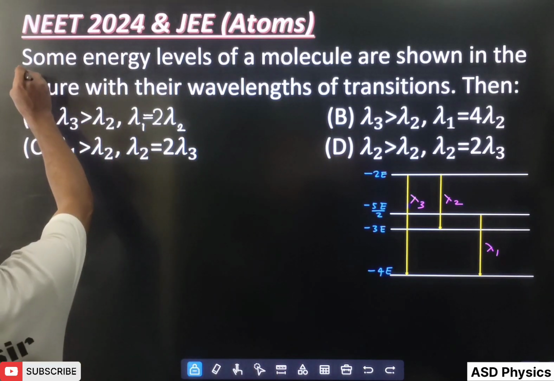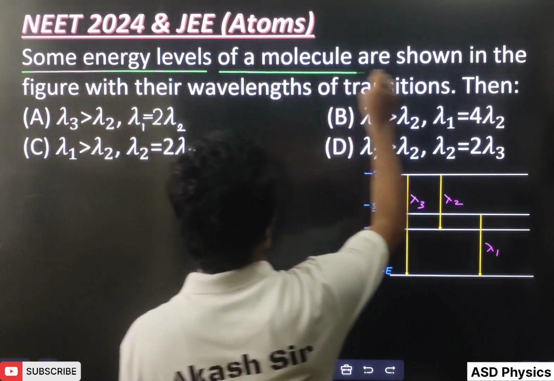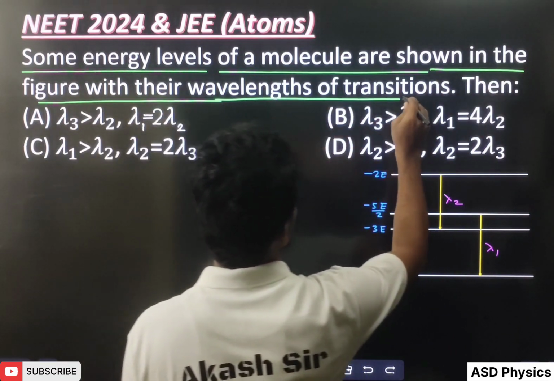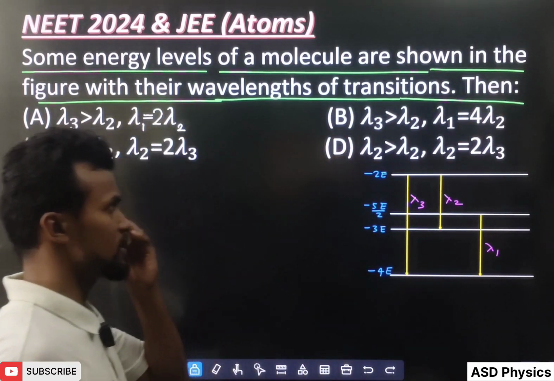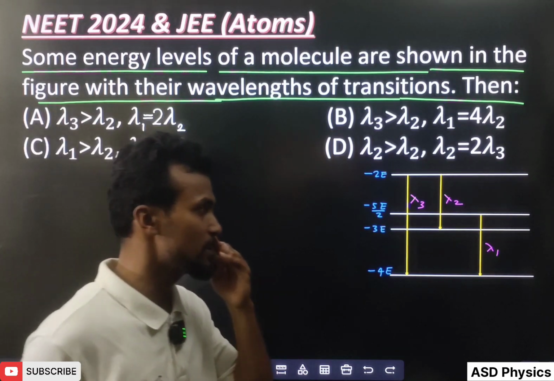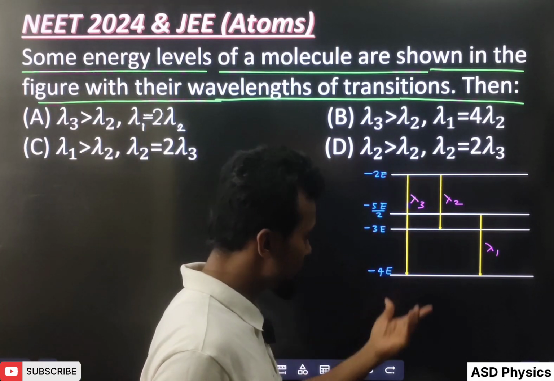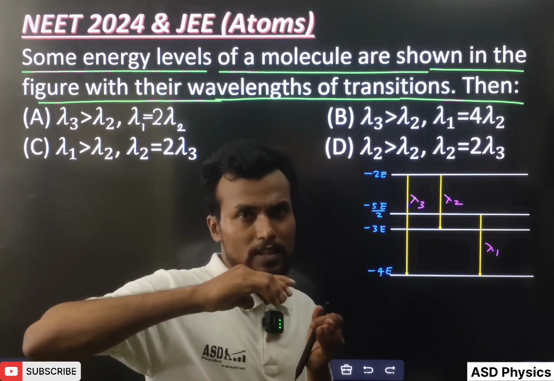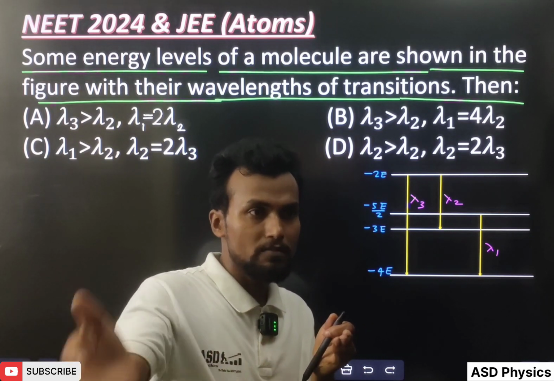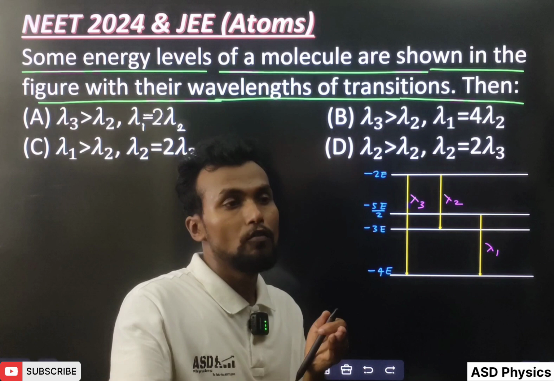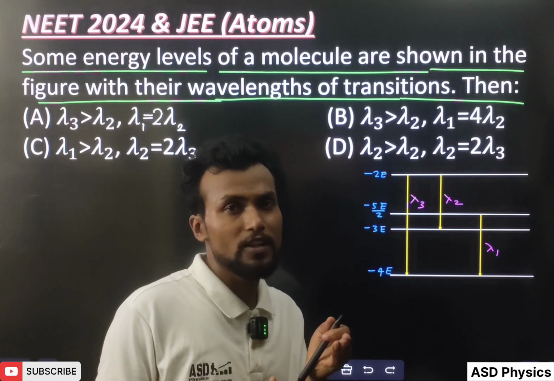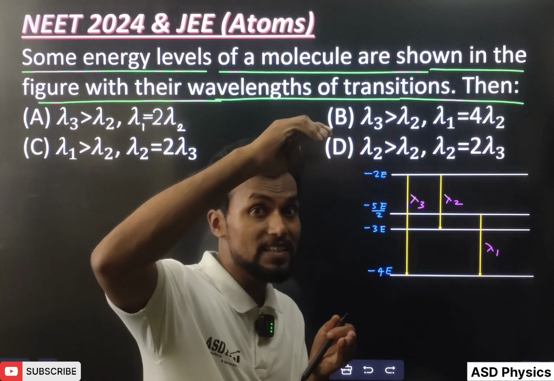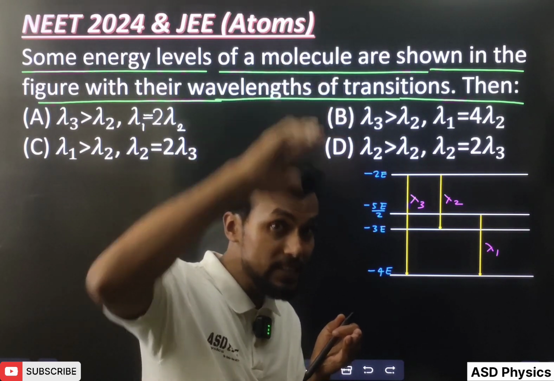So here you can see the question is: some energy levels of a molecule are shown in the figure with their wavelengths of transitions. Then which option is correct? Options are somewhat confusing, but remember that whenever the electron jumps, first, when the electron is in the ground level, it will get some energy. For example, it has absorbed a photon, so it will get the energy from the photon. It will go to the excited energy level, that energy will be high, and when it comes back, it